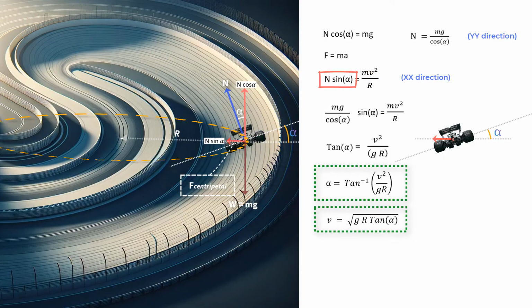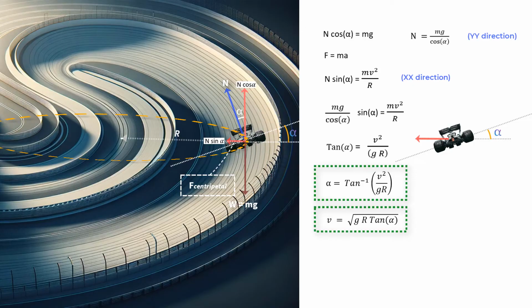That is, for a given value of this centripetal force, there is a corresponding velocity on the right hand side that will give you this equality. And if you go beyond that velocity, this centripetal force will not be able to keep the car on track. That is, you will need more centripetal force if you wish to speed further.